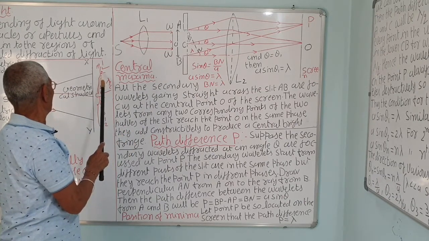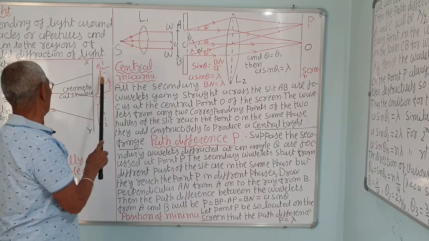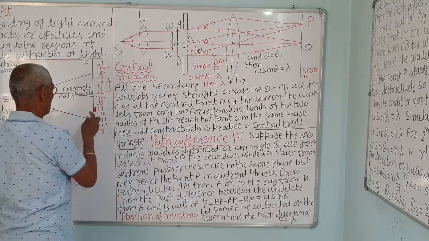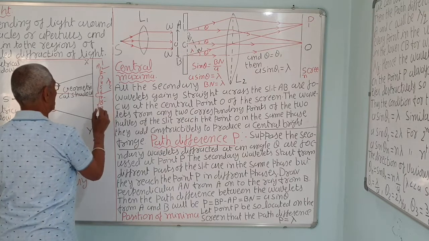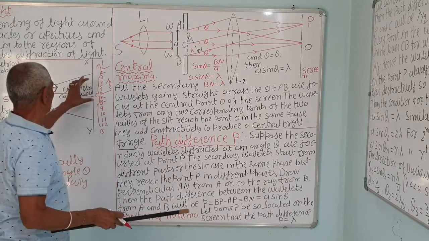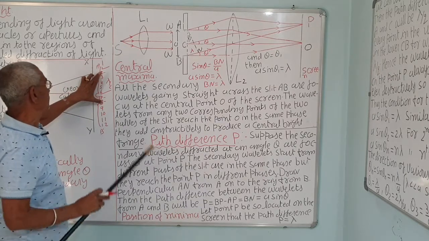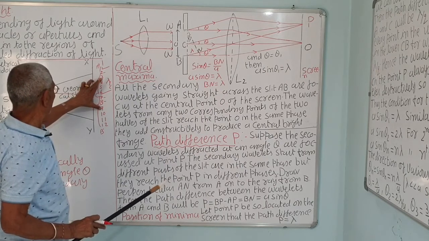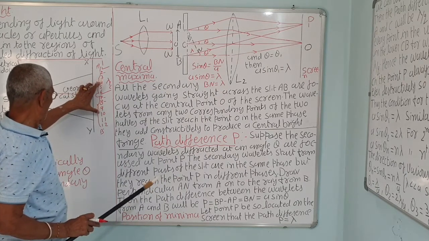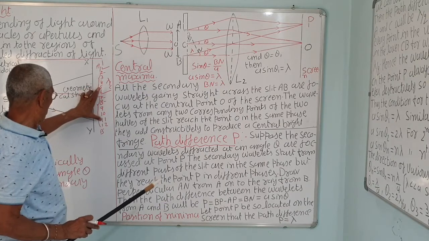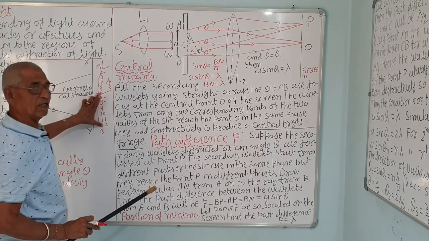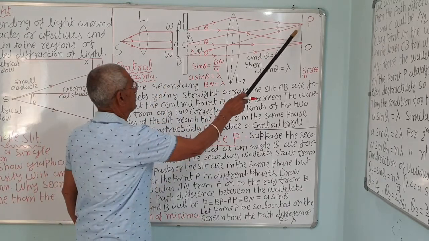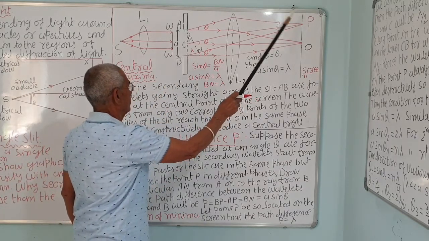Similarly, the wavelets originating from points 2 and 8 will also have a path difference of lambda by 2 when they reach the point P. Again, 3 and 9, 4 and 10, 5 and 11, and 6 and 12 will reach P out of phase.